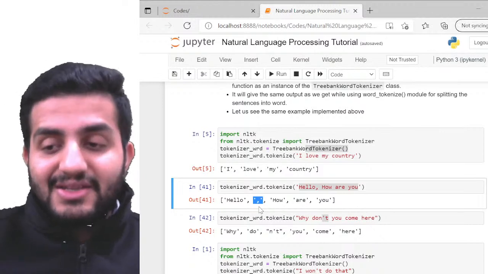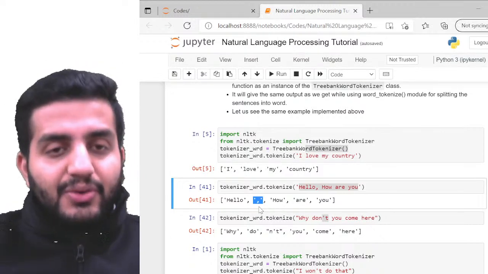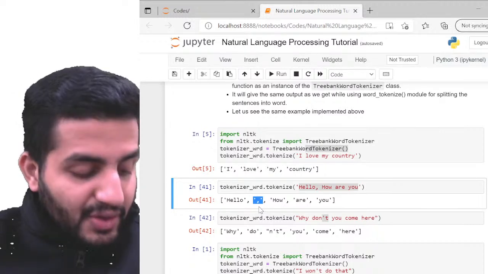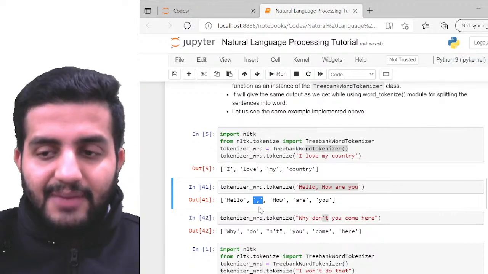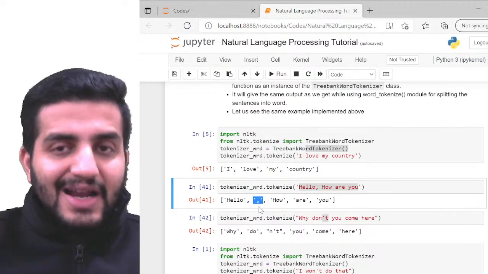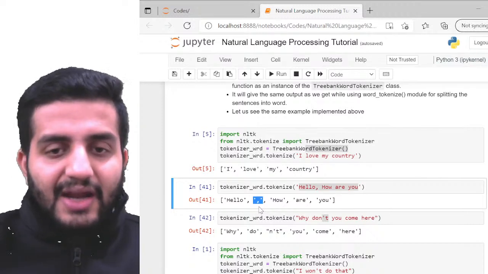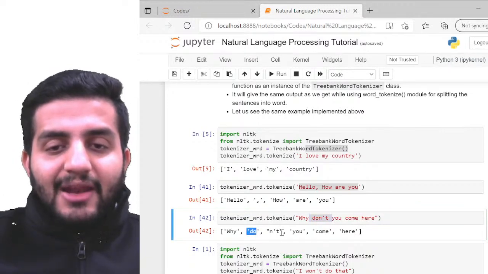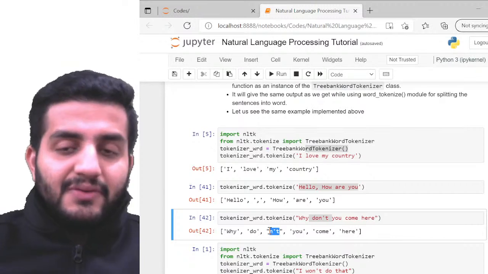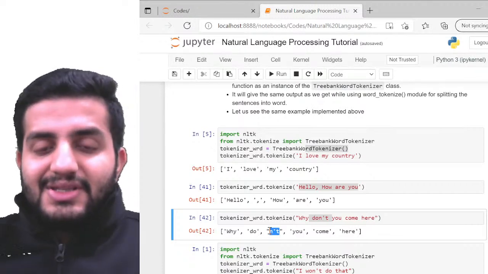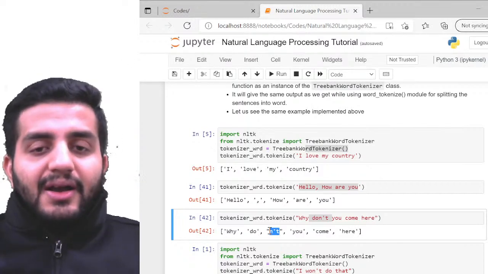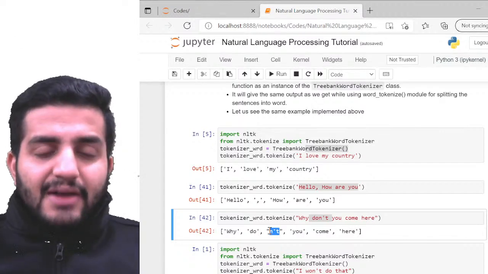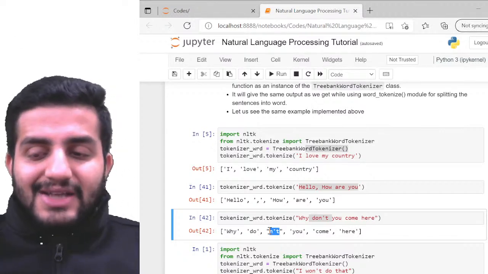This is not what I wanted from the module, because if you run something on top of a comma, it is not going to give you any meaningful result for your word. So this is slightly incorrect. In the other example, "why don't you come here?", you can see "do" and then "n't" are considered as 2 different words, which is again incorrect. These are the edge conditions where something is not very standard and we are not getting the ideal set of results.